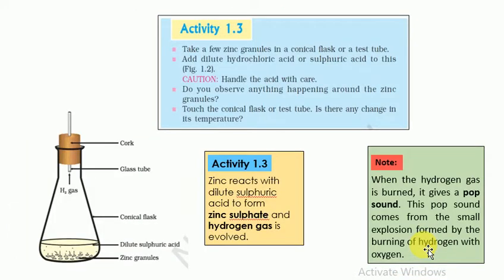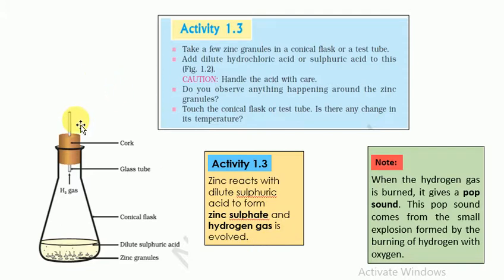Now the next one is Activity 1.3. In this, zinc granules are taken in a conical flask, or we can take a test tube. To the zinc granules, we add dilute sulfuric acid or hydrochloric acid. What happens when these acids are added to zinc granules? Here we can see in the diagram, bubbles are formed and a gas is evolved, and this gas is hydrogen gas. Zinc reacts with dilute sulfuric acid to form zinc sulfate, and hydrogen gas is evolved.